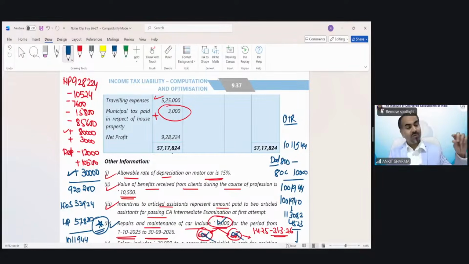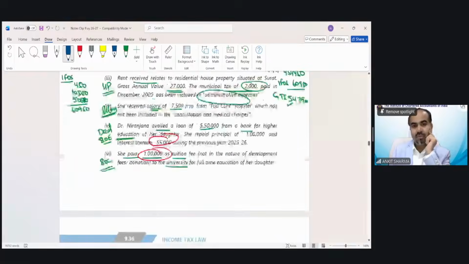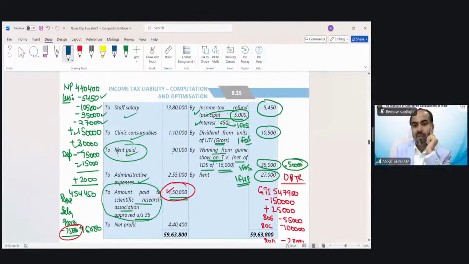So in study material, they have shown like this because they want every student to understand the detailed provision over there also. But suppose it is a gross case, like in question number 2, there was a case of winning from a game show, which is net of TDS. When you consider income from other sources, you will consider the full 50,000 and you can just write it down: gross before TDS 50,000. You need not explain because the question says it is net, so we have to gross up and add back. Just write it down: income from other source, gross winning, 50,000. That would be enough in the working note.